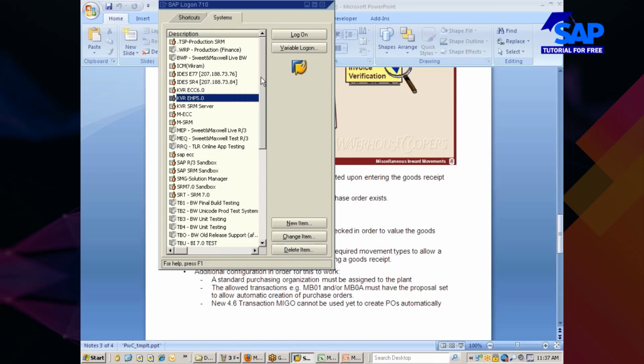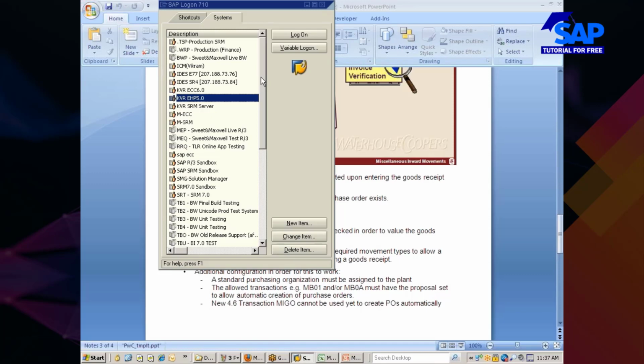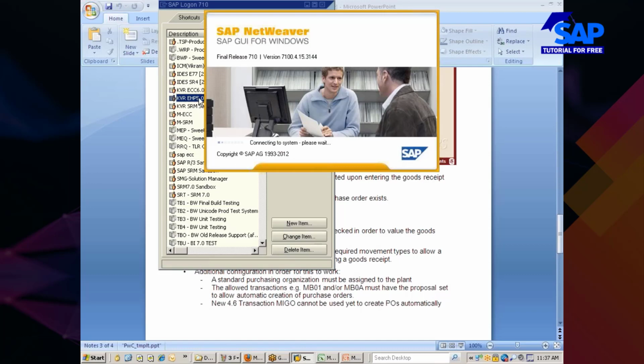I've shown you only one way of creating an info record, that is material master and vendor master. You can also create an info record based on material group and vendor master, which I haven't explained because I thought that level was not required.